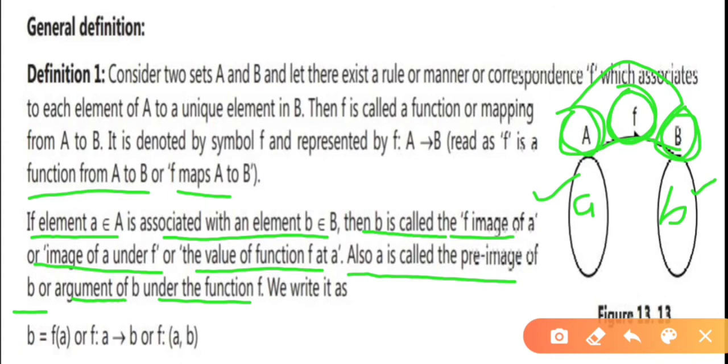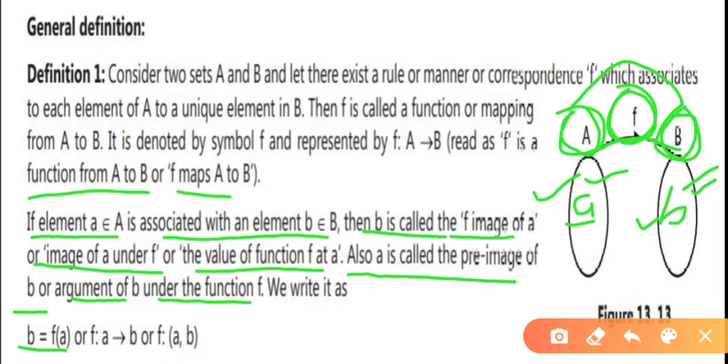Here b is called the image of a, whereas a is called the pre-image of b, and symbolically we write it as b equals f of a.